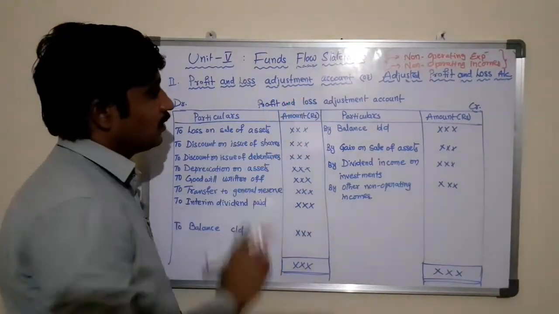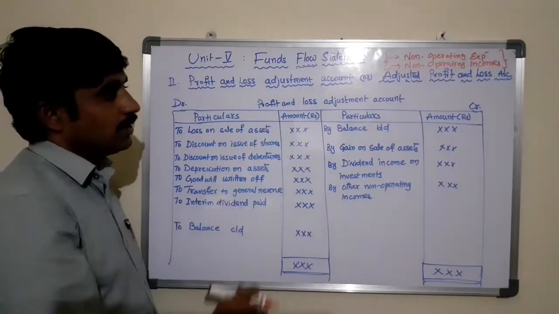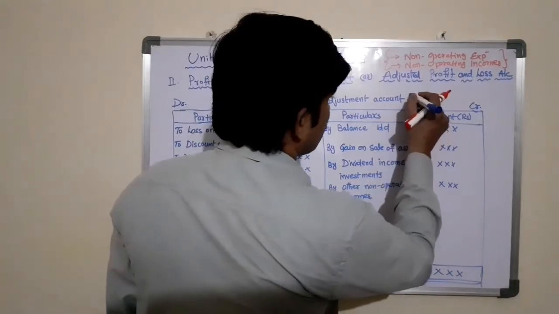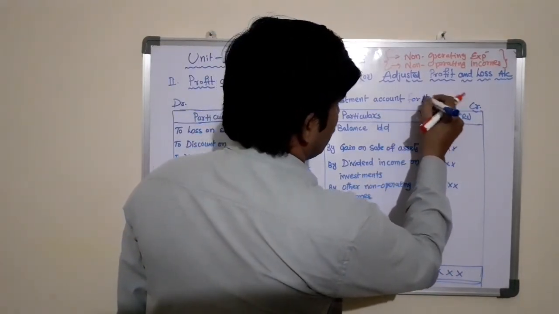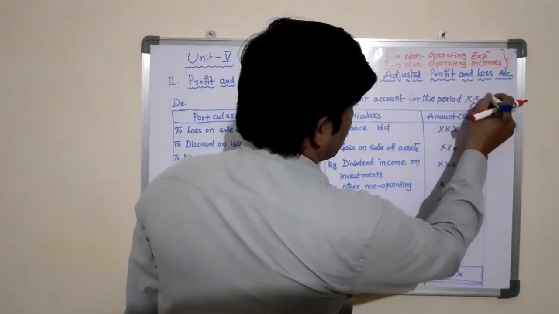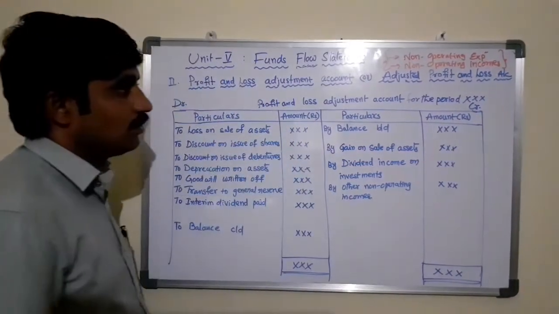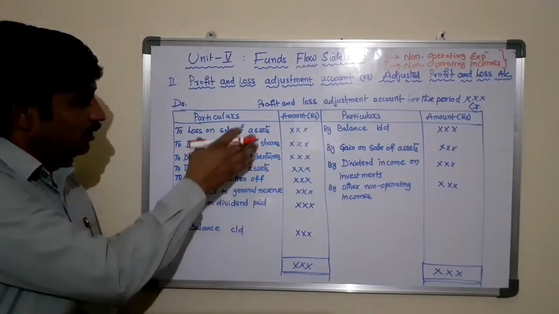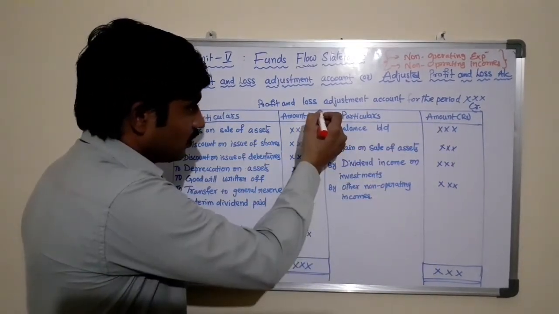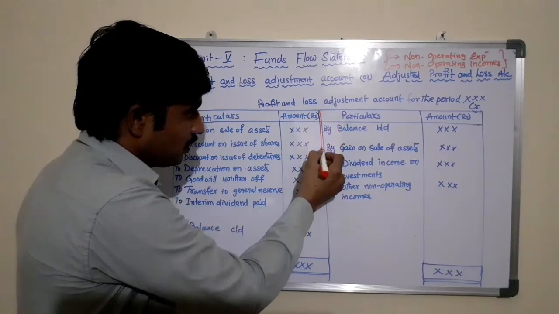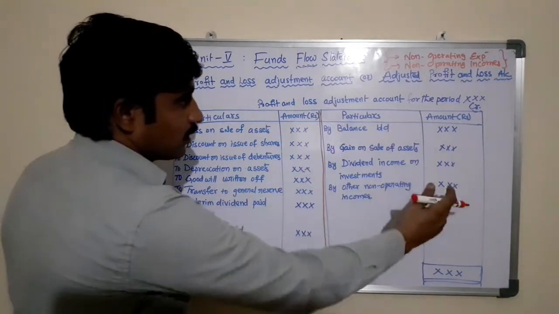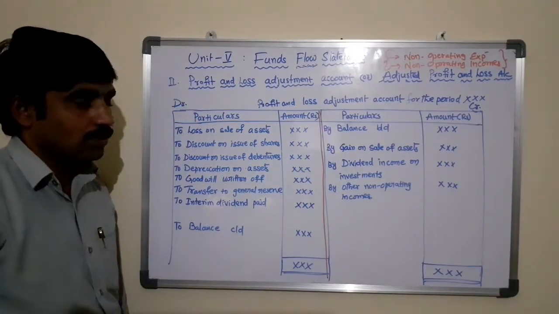The title of the account is profit and loss adjustment account for the period, as per the given. We need to write the period. Debit column is the left hand side, credit column is the right hand side.